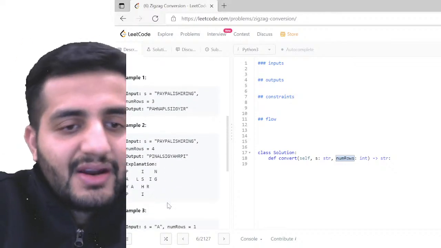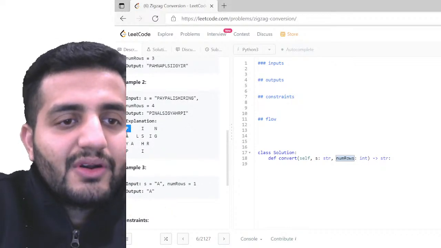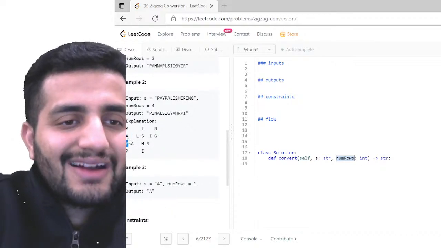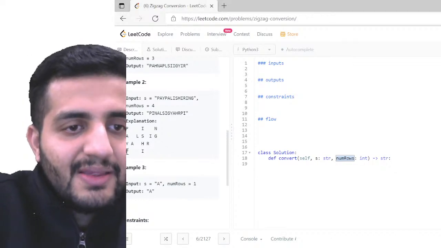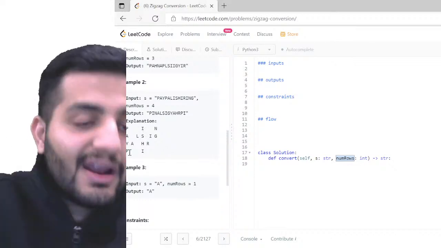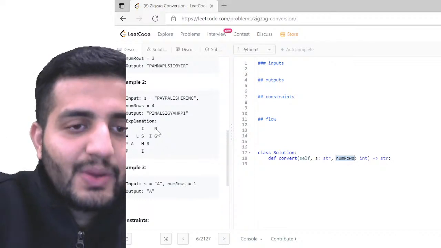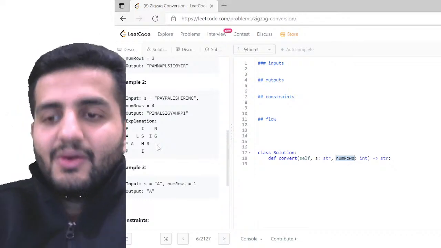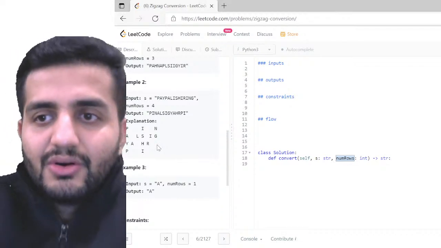Fair enough. We can do that. Look at this. First, the 4 rows will be filled up with the 4 characters, so PAYP till this, and then PALI for the next 4 characters in the diagonal sequence. Then the columns, then the diagonal sequence, then the remaining characters like that. Makes sense. Good question.